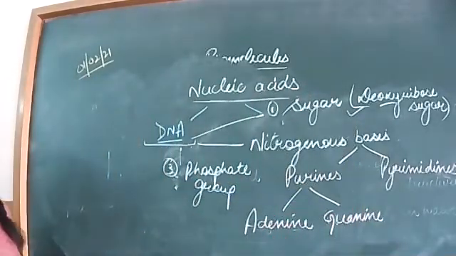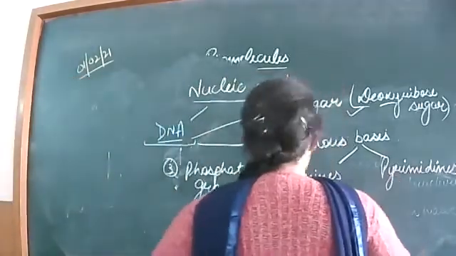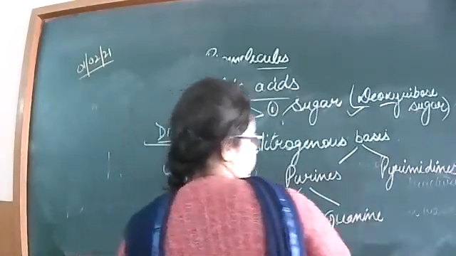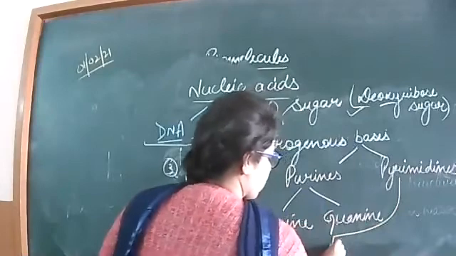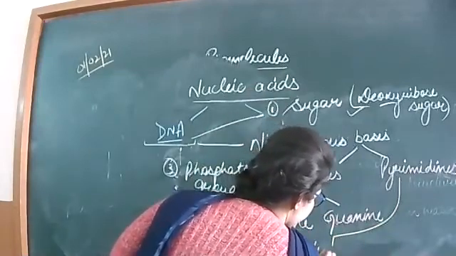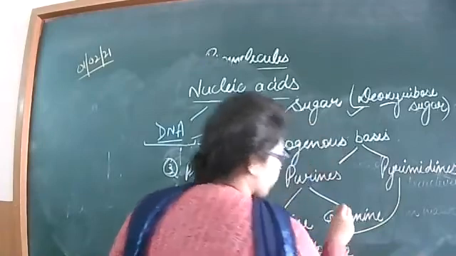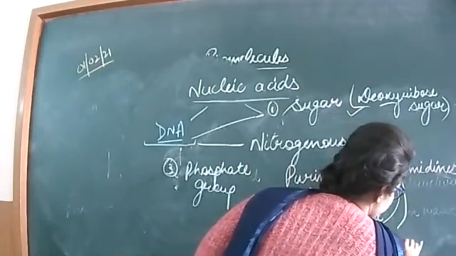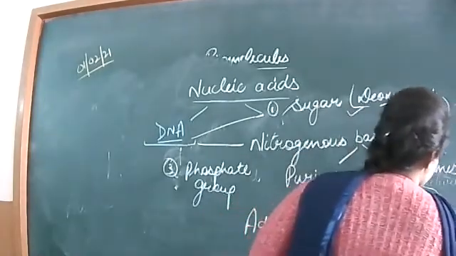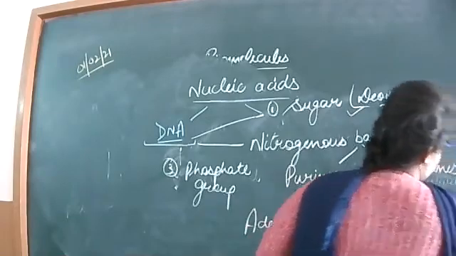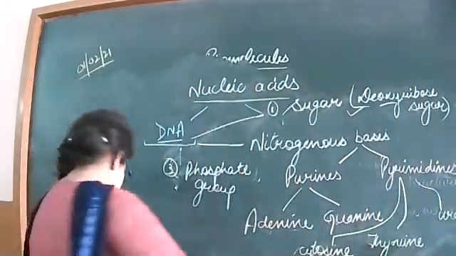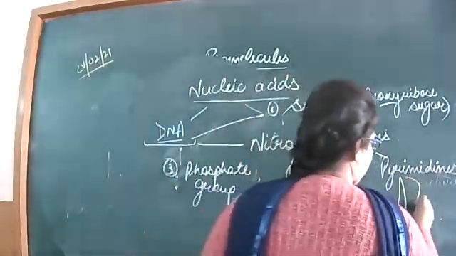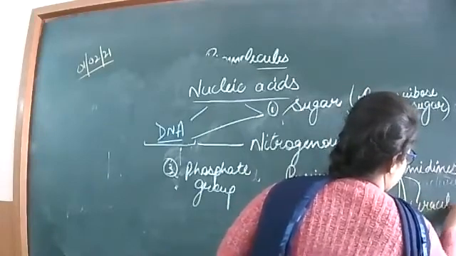Pyrimidines are cytosine, thymine and uracil.